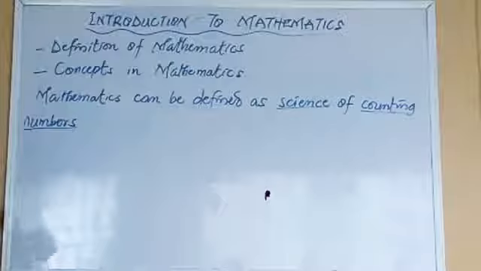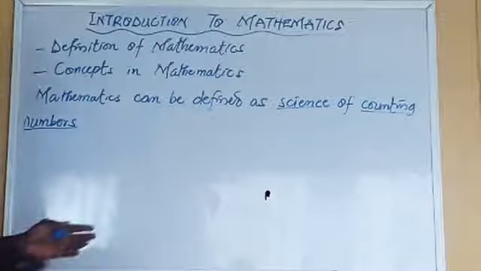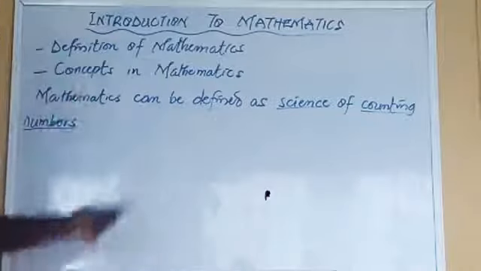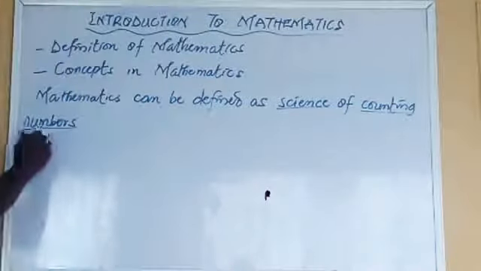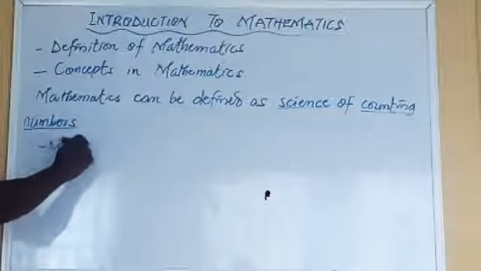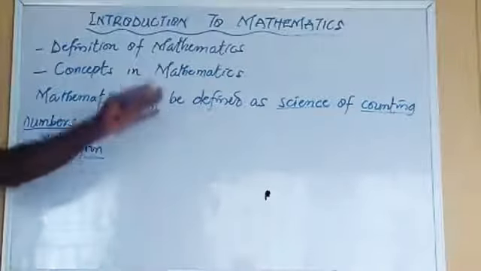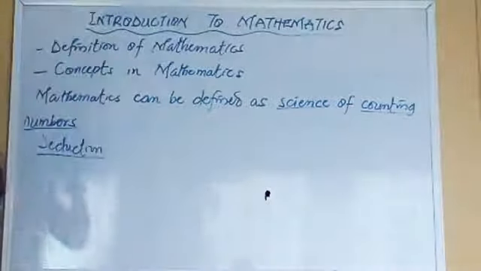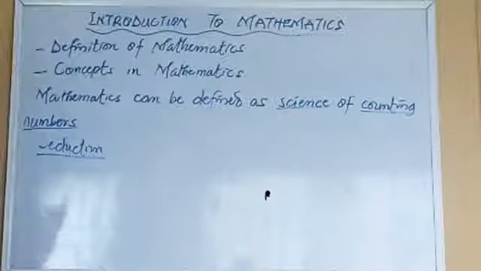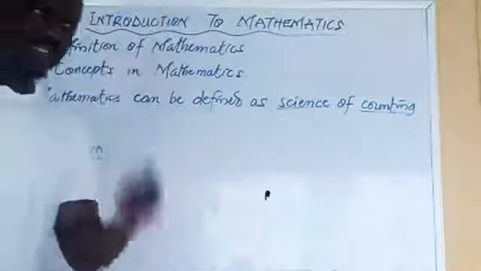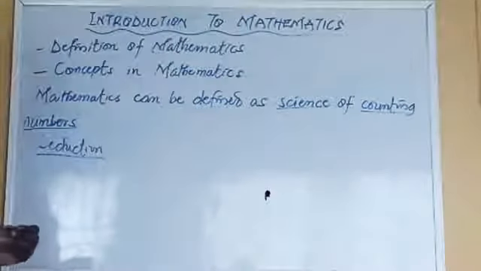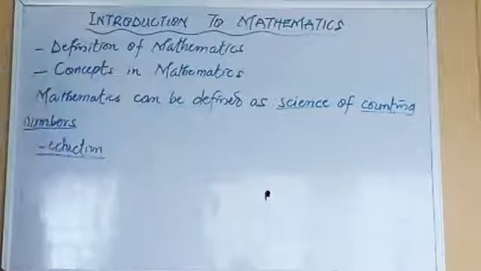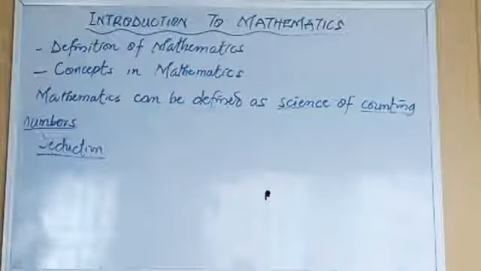What's the meaning? If we look at the two vividly, we have three things that we're going to deduce from this. Our deduction now. Science is defined as the application of acquired knowledge. In that place, we have two things: application, knowledge. While counting of numbers means formula used to count the numbers. So which means that mathematics entails just three things.